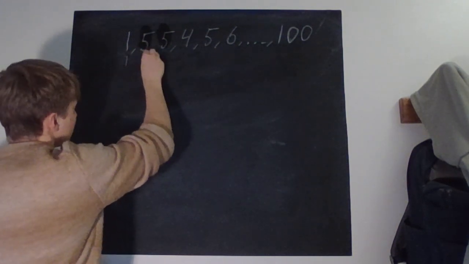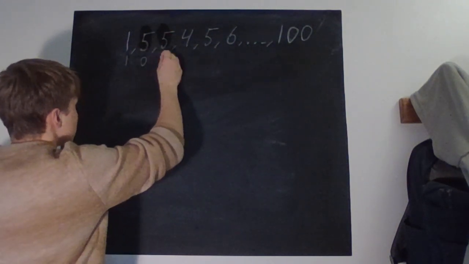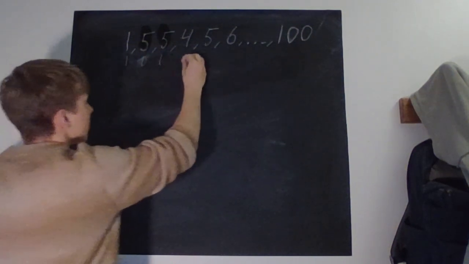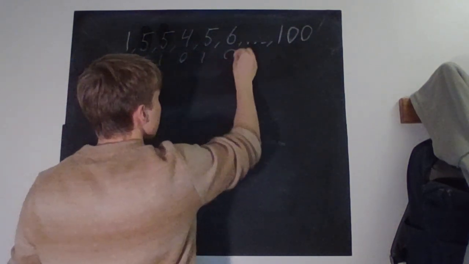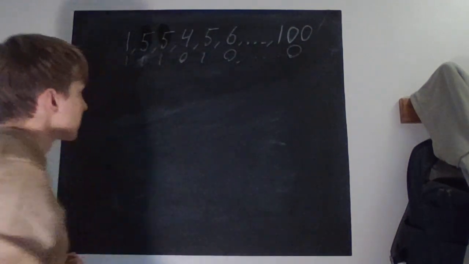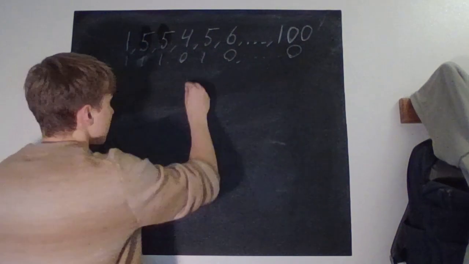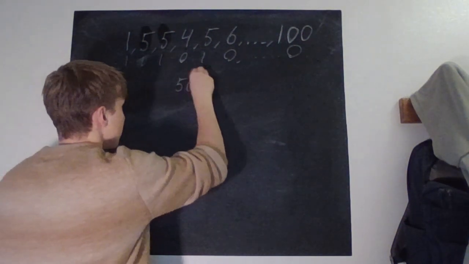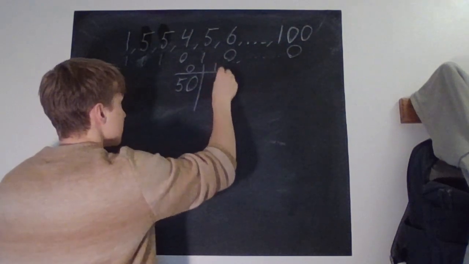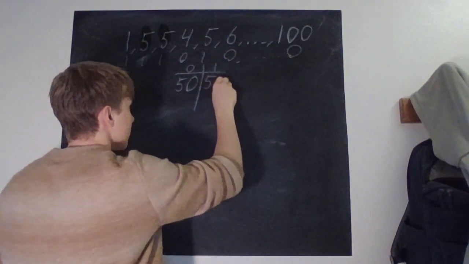So in the original series we have one, zero, one, zero, all the way up to another zero. So at the start we have 50 zeros and we have 50 ones.